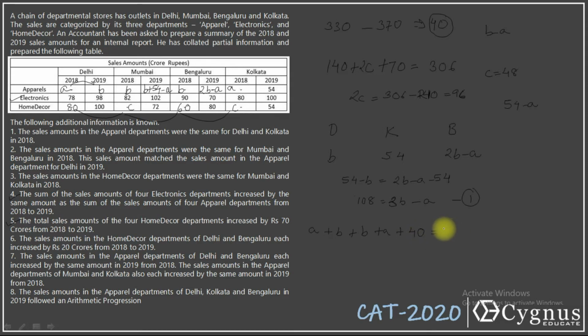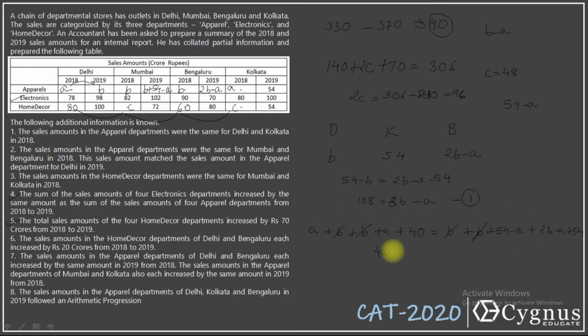So plus 40 will give you what? The total sales of apparels in the year 2019. So what is the total sales of apparels in the year 2019? B plus 54 minus A, then plus 2B minus A plus 54. We'll get one more equation in terms of A and B. Look at this. I've got 2 B's here and 2 B's here. This B will be cancelled out. What about A's? This is minus A minus A. I've got 2 A's here, so 2 A's come on this side.